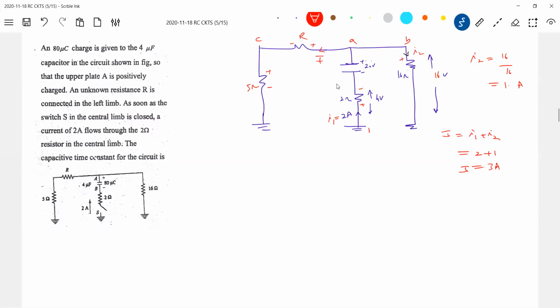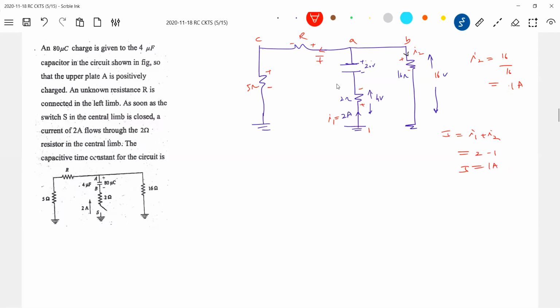Okay, it should be polarity, no? So this will be, and anyway, this is 1 ampere. So here I will get it as 2 minus 1. Okay, 1 ampere.